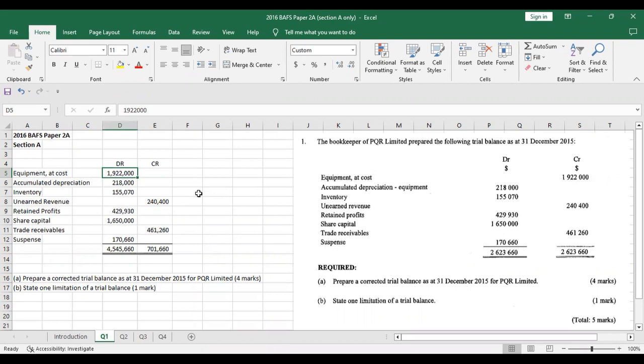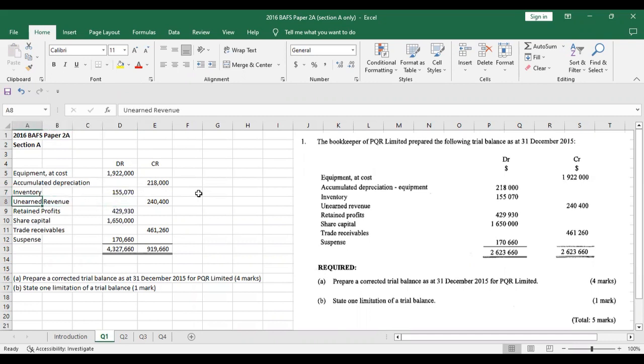Now, what is accumulated depreciation? Accumulated depreciation is a contra asset account. Because it's a contra asset account, it will have a credit balance, not a debit balance. So we will move this to the credit side. Inventory has a debit balance. Inventory is an asset and it has a debit balance, so this is on the correct side.